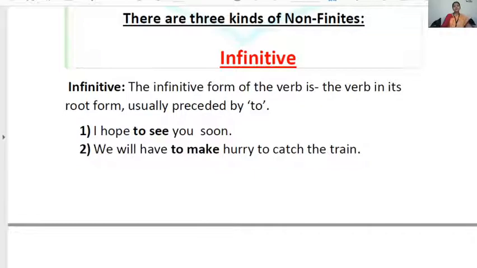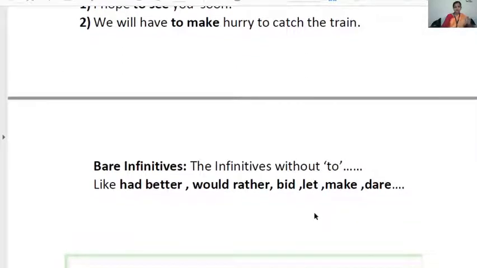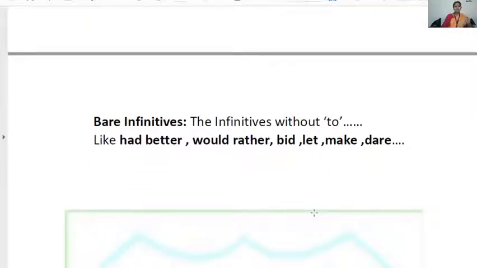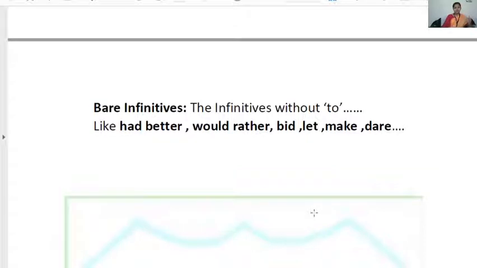Now look at the second sentence. We will have to make hurry to catch the train. Here this sentence has two infinitives. One is to make and the second is to catch. Okay. Now, apart from that, there are some bare infinitives also. Bare infinitives mean the infinitives that don't take to before them.